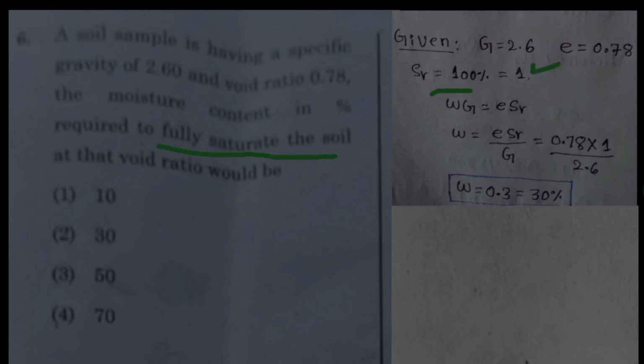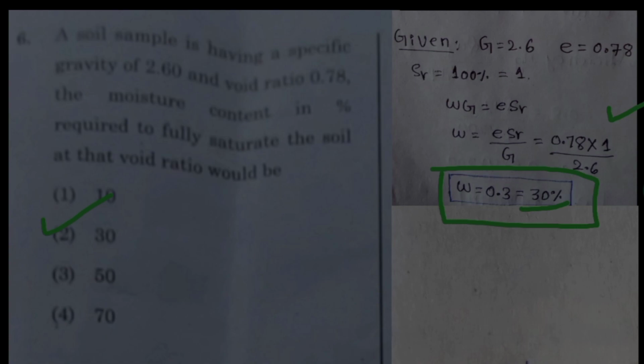So this is the relation of water content and degree of saturation, that is w into G equal to e into Sr. Take G into right hand side, then water content w equal to e into Sr upon G. Now put the value of e, that is 0.78, and Sr value is 1, G value is 2.6. Simplify this equation, then you will get water content w equal to 0.3. In percentage it is 30%. Hence option B is correct.